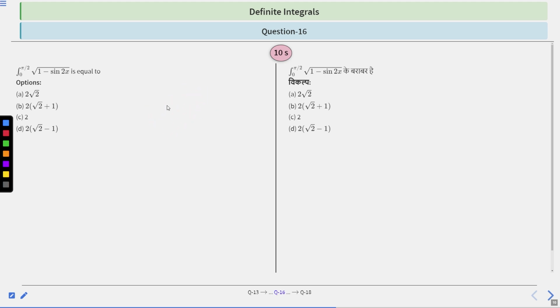So from 0 to pi by 4 you can write cos x minus sin x dx, and from pi by 4 to pi by 2 you can write sin x minus cos x. In this way you can try to approach this question. You have 10 seconds to solve this question. After 10 seconds we will discuss the solution.